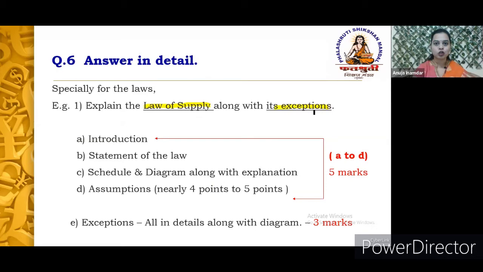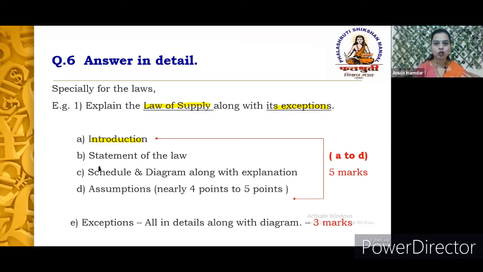Now in case of a law, how do you start the answer? Always start your answer with the introduction. So as far as the law is concerned, this law was developed by Professor Alfred Marshall. The name of his book is Principles of Economics. Year of publication is 1890. So this is nothing but the introduction for the law. Then second would be the statement of the law. So you are supposed to write down the statement as it is: other things being equal, and whatever the statement is.